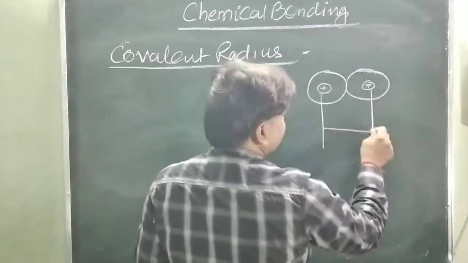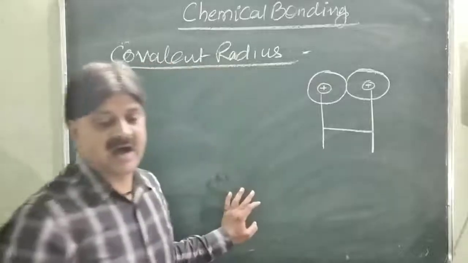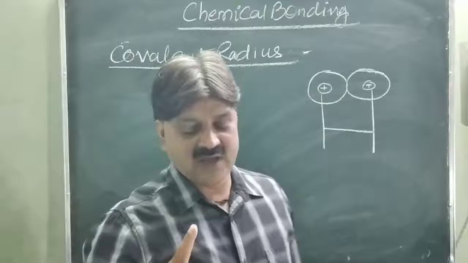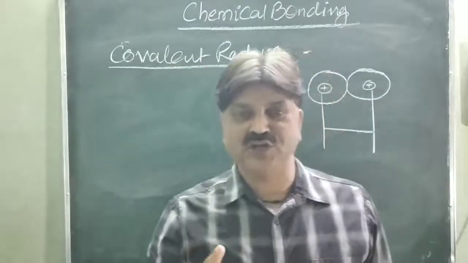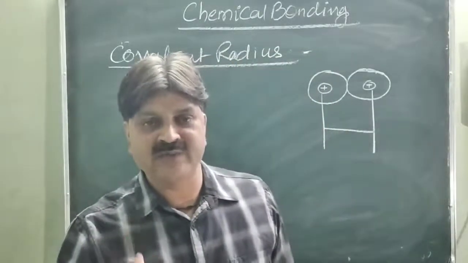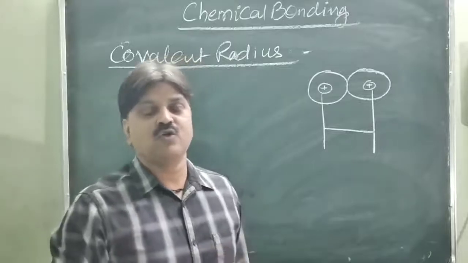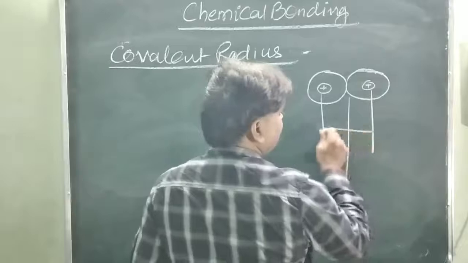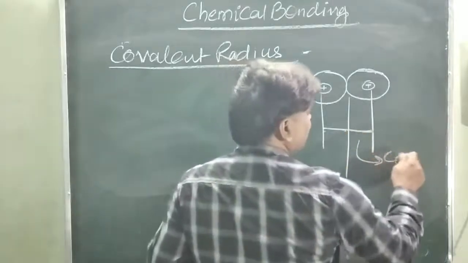This is the bond length, and half of the distance, one half distance, is called the covalent radius. Half of this bond length is called the covalent radius.